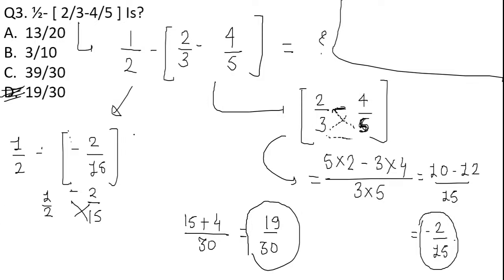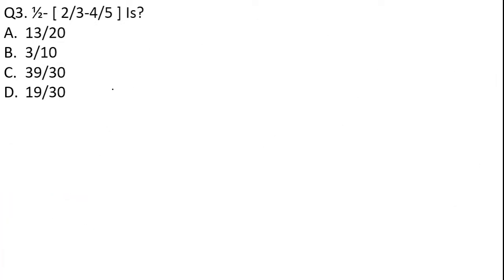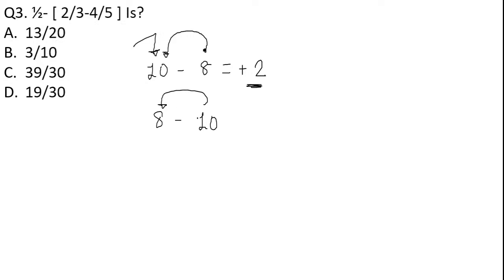One thing that we are learning is, whenever we are subtracting a smaller number from a larger number, we get a positive value. Whenever we are subtracting a larger number from a smaller number, we'll get a negative value.